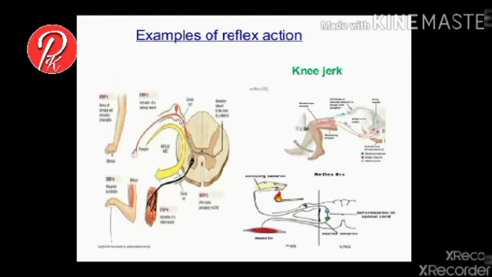Here we see examples of reflex action diagrammatically. First we see the reflex action when a needle or spine is pricked. Second, any object being hit against our body part, the knee jerk action, and a hot flame touching our body parts.